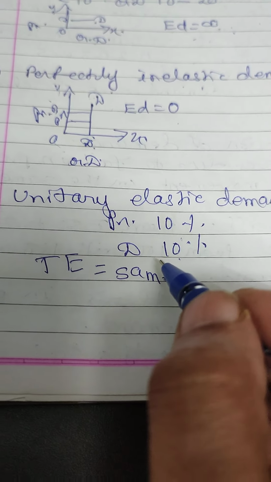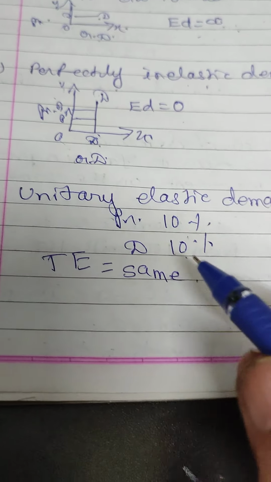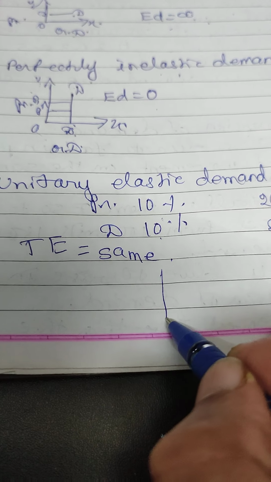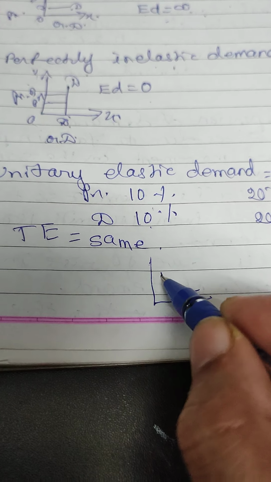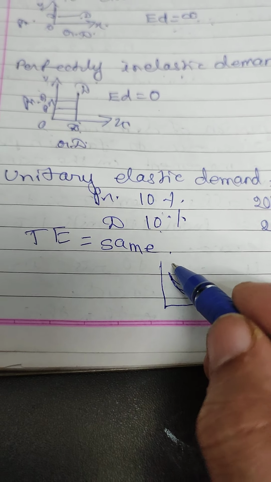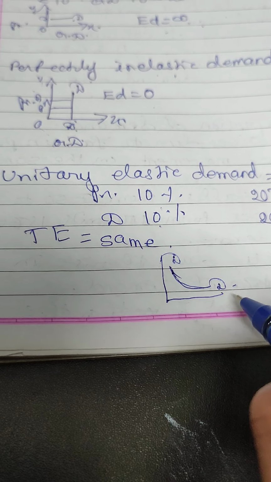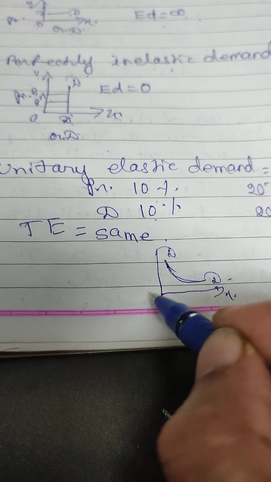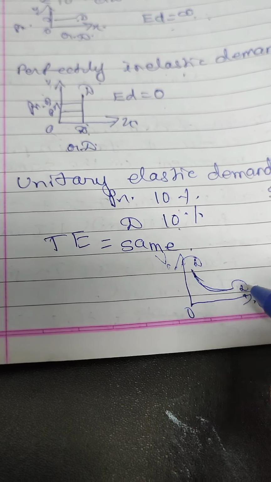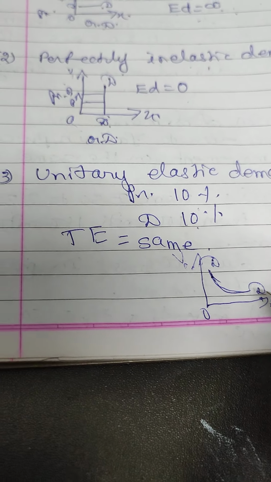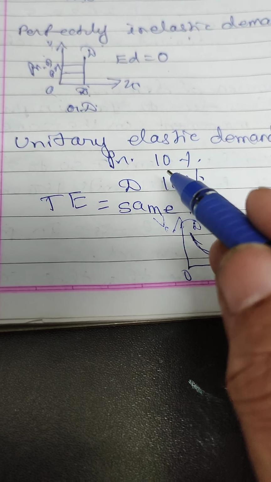In this case, the demand curve will be a rectangular hyperbola. So it will be in this way. It never touches the x or y axis. It is called a rectangular hyperbola. Here the percentage change in quantity demanded as well as the percentage change in price is the same.